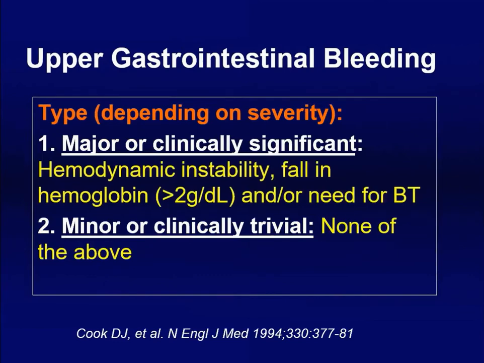Now, first and foremost thing as an endoscopist, we have to determine is this bleeding clinically significant or not. We call it major bleed or clinically significant bleed, but this is the subset of patients we need to do urgent endoscopy and take therapeutic action. So any of these features, when there is hemodynamic instability, fall in hemoglobin more than 2 grams, or requirement of blood transfusion, we qualify as clinically significant or major bleed. If none is there, then we call it minor bleed, we can relax.